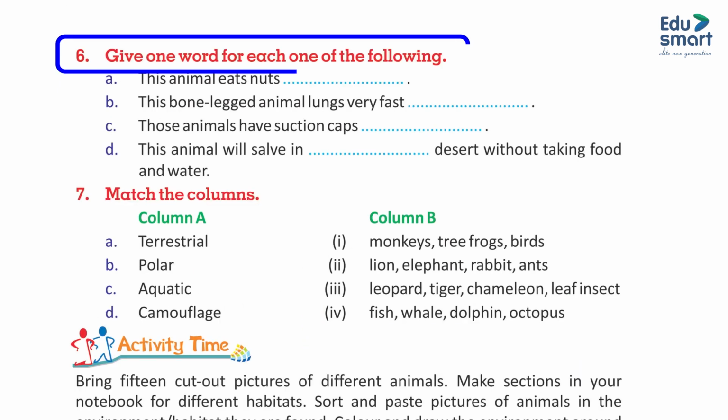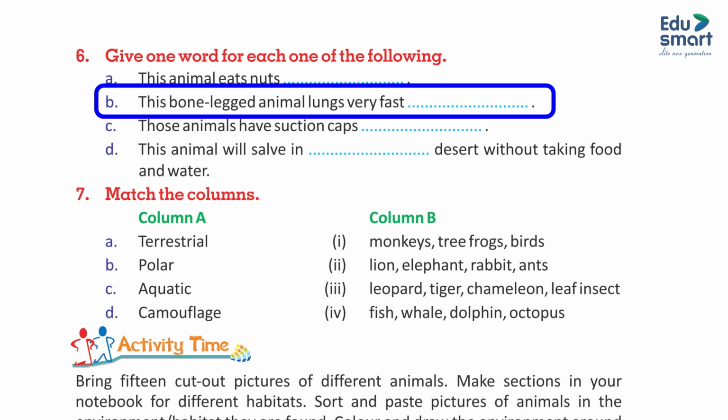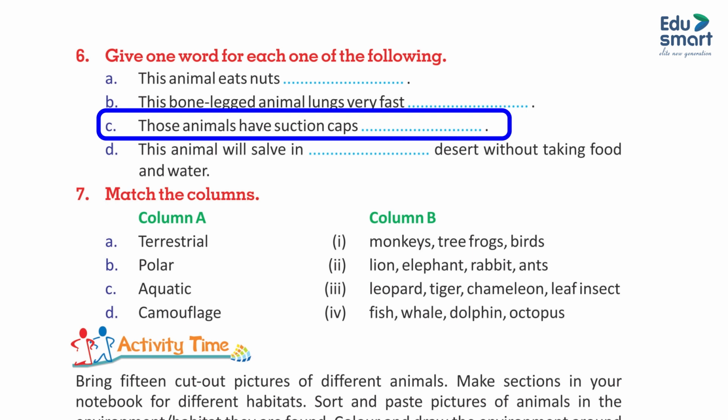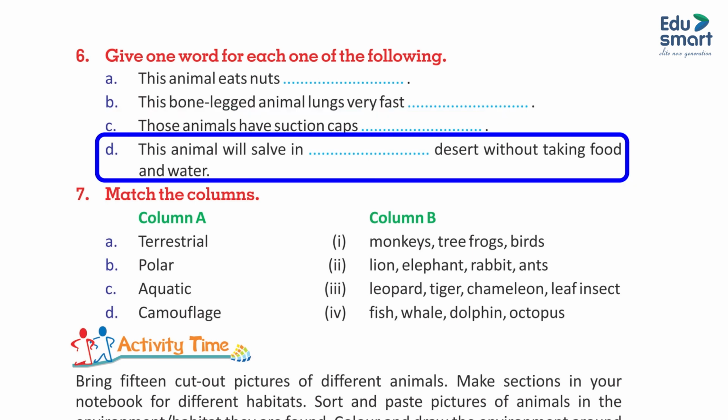6. Give one word for each one of the following. A. This animal eats nuts. B. This long-legged animal runs very fast. Dash. C. These animals have suction cups. Dash. D. This animal will sail in the desert without taking food and water. Dash.